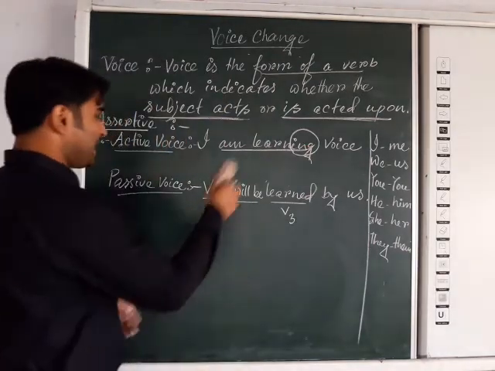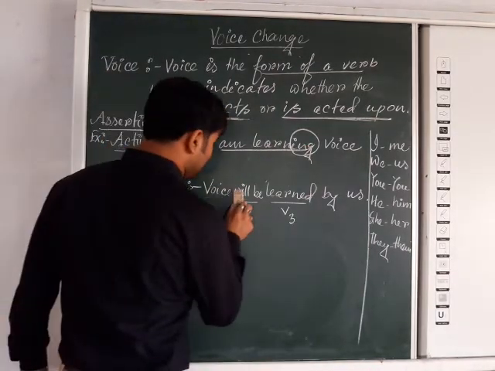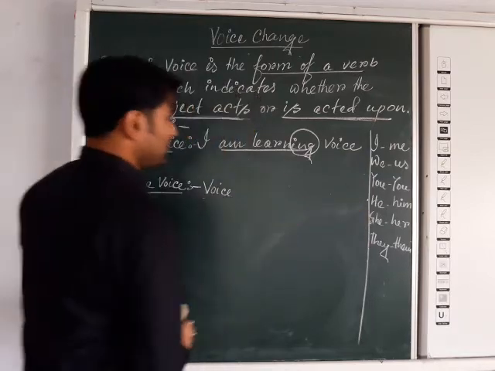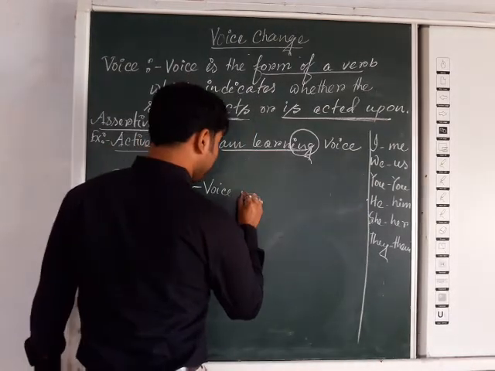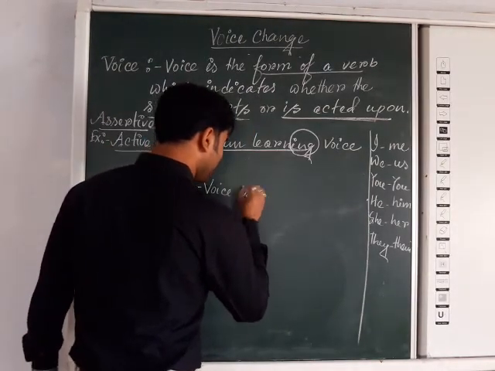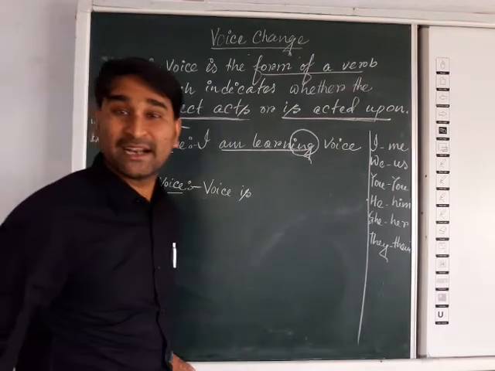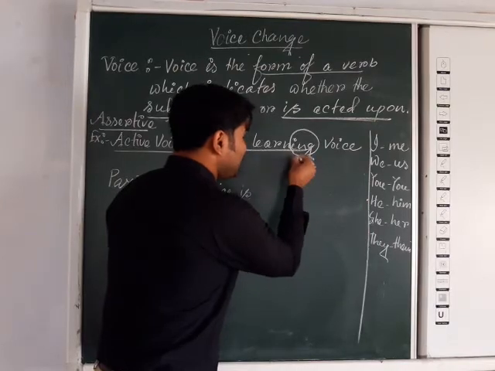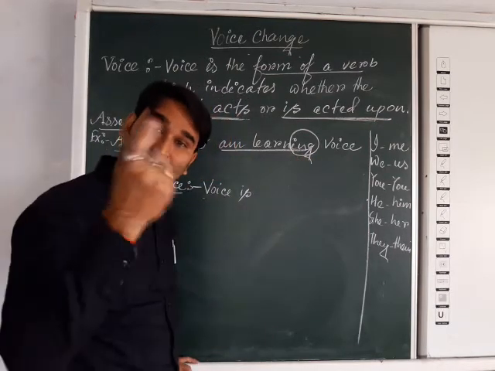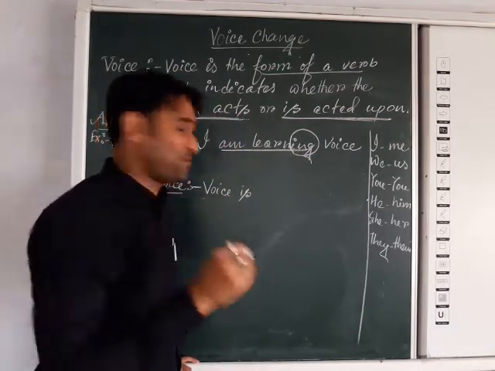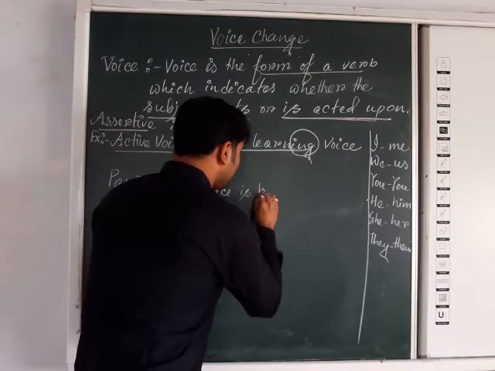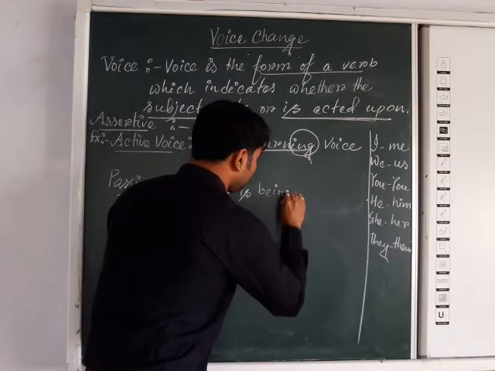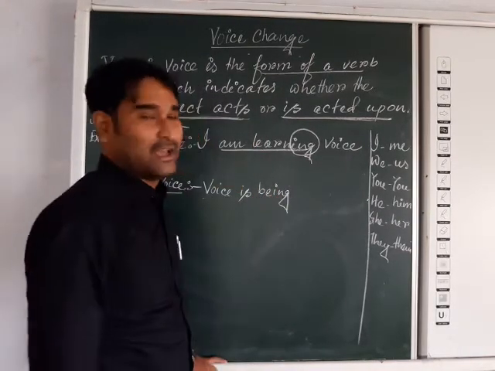So now in that case, what will be the answer? Voice is, as it is present continuous tense, obviously is will come. So voice is, as it is ing, for that ing, one be verb again will come, that is present participle form. So voice is being. As I told, without past participle form, passive voice will not be completed.